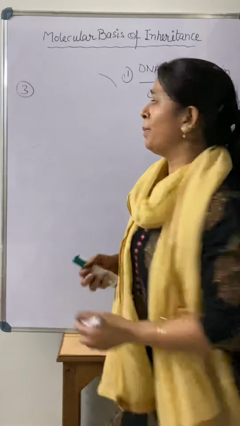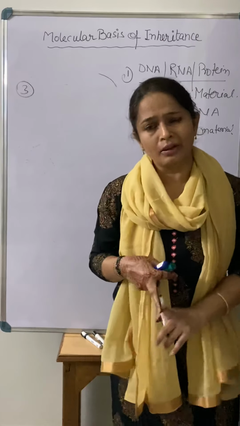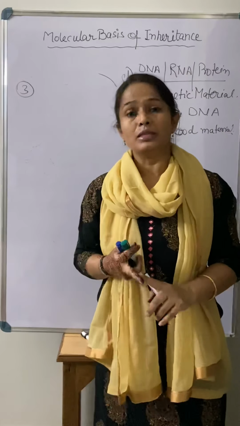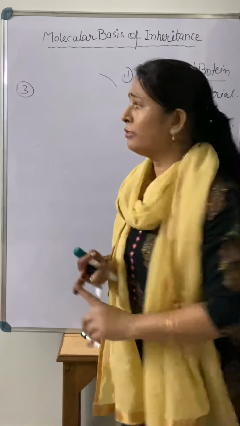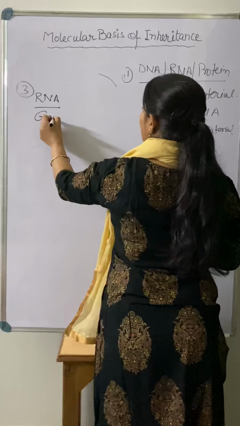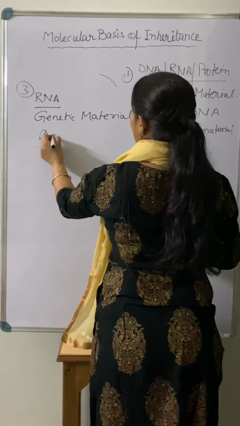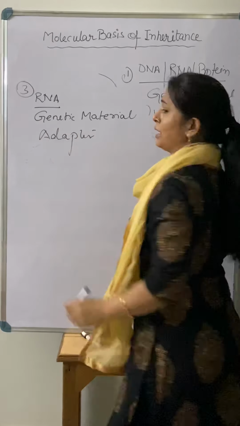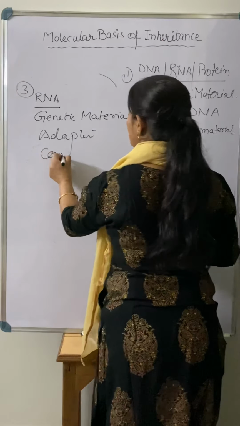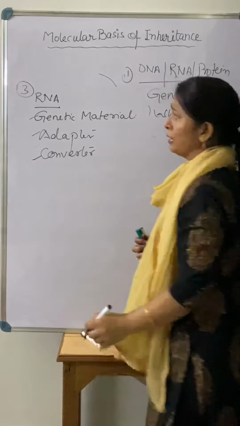So it means that at that time there is a participation of RNA. RNA behaves as a catalyst, RNA behaves as a converter, RNA behaves as an adapter, and RNA behaves as a genetic material in some organisms also, right? So that also we will discuss: how RNA behaves as a genetic material, as an adapter, because gradually you will get to know in this chapter there are three types of RNA. Then there is a converter also, right? So these are the important things that we will get to know in this chapter.